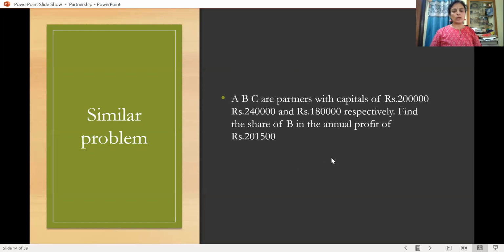So 10 plus 12 plus 9. 22 plus 9, that is 31. So you have to go with B, that is 12 divided by 31 into 2,01,500. You will get the answer for B.